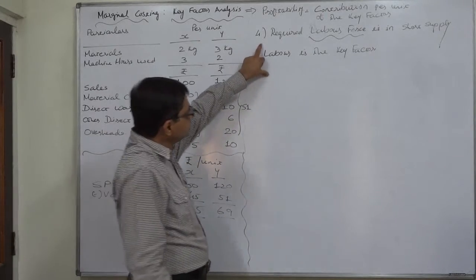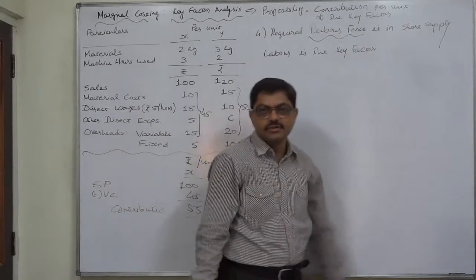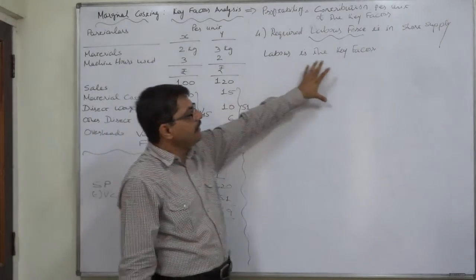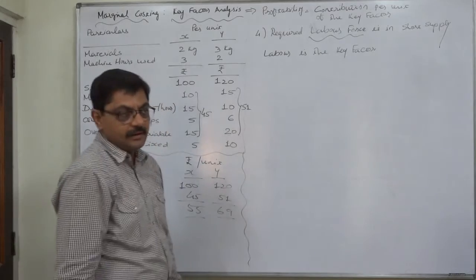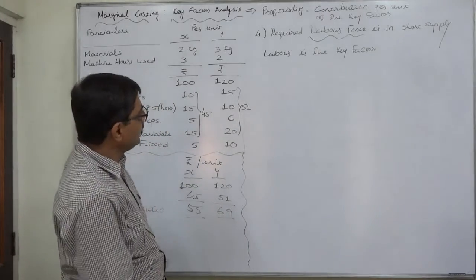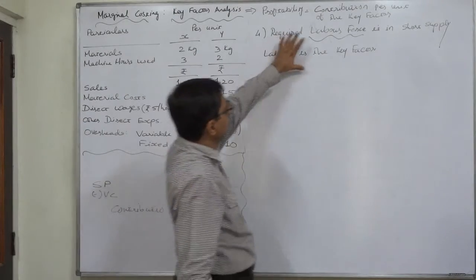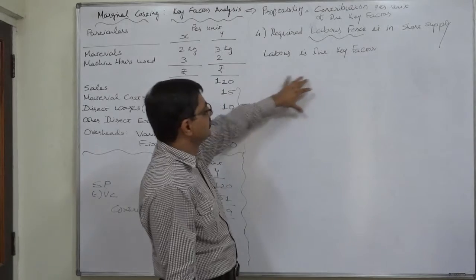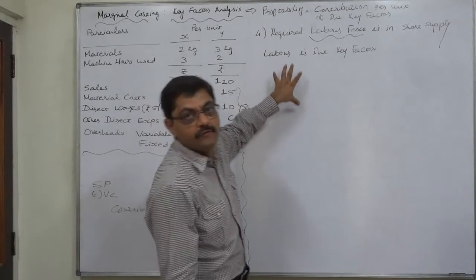The information given is that the required labor force is in short supply. The interpretation will be that labor is the key factor. Now, if labor is the key factor, what should be the criteria of profitability, or the meaning of profitability? The general meaning of profitability is contribution per unit of the key factor. That means contribution per unit of labor.